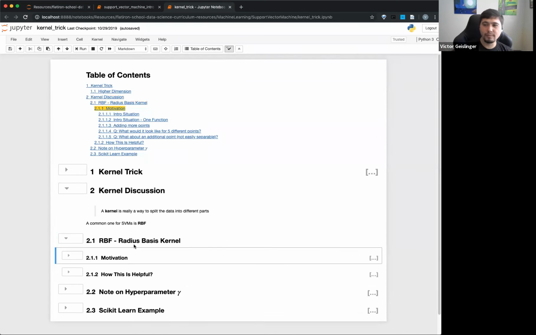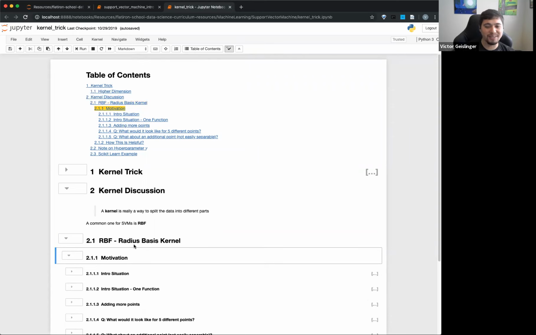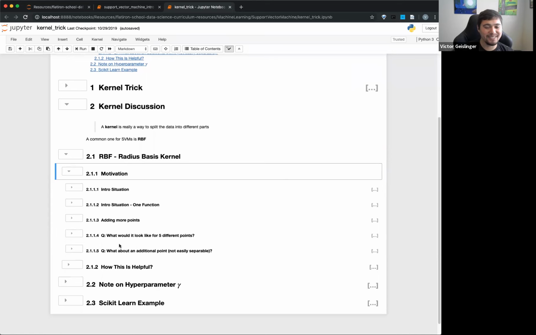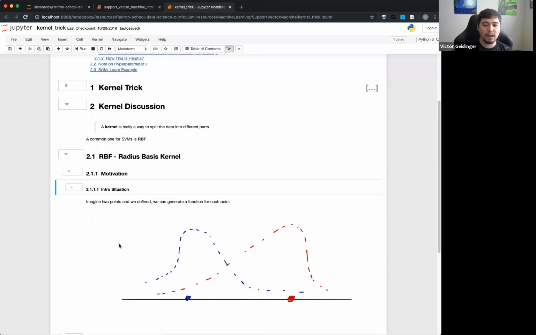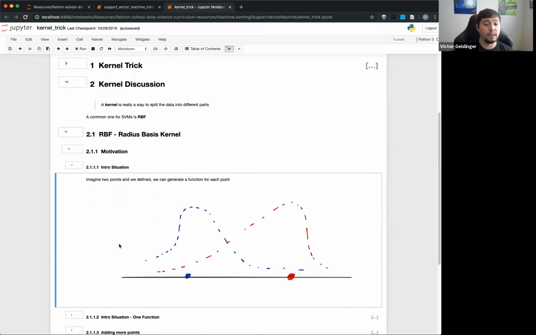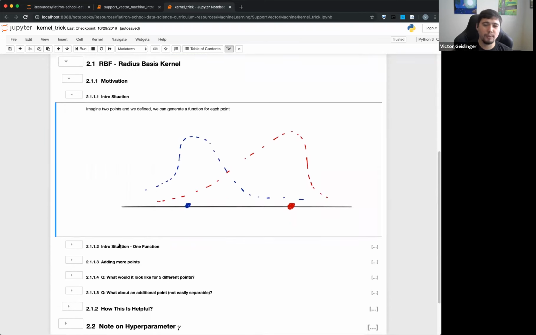But it's useful to see what this looks like. So I have about 20 minutes. Okay, so I'll see how this goes, because you can see all these little lines right here. But basically I'm going to show this little motivation for how this RBF works. Remember how we raised those guys into a parabola from that original one? We're going to do something similar, but instead of using a parabola, we're going to use something called a radial basis function.